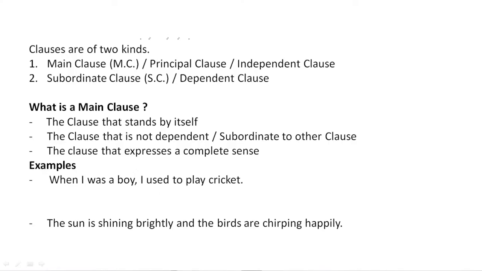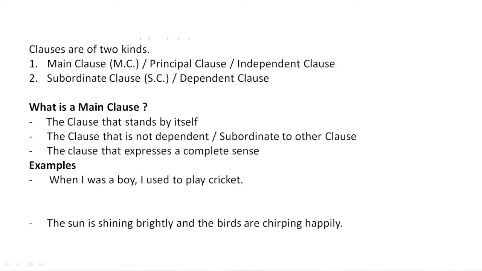So what is a main clause? The clause that stands by itself. That means the clause that is not dependent, that is not subordinate to another clause. That clause is called a main clause or a principal clause or an independent clause. Or the clause that expresses a complete sense, we can say that it is a main clause. Now we will give an example.